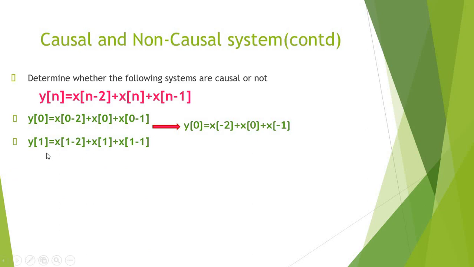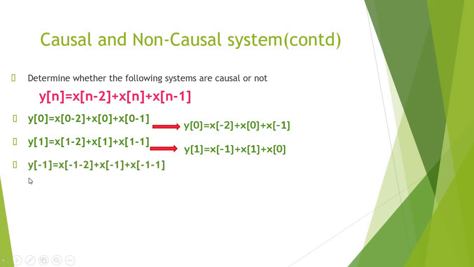Next, at time index n equal to 1, y of 1 is equal to x of minus 1 plus x of 1 plus x of 0, which means the output depends upon the present and past inputs. You can see here for y of 1, x of 1 is the present input, and x of 0 and x of minus 1 are the past inputs.